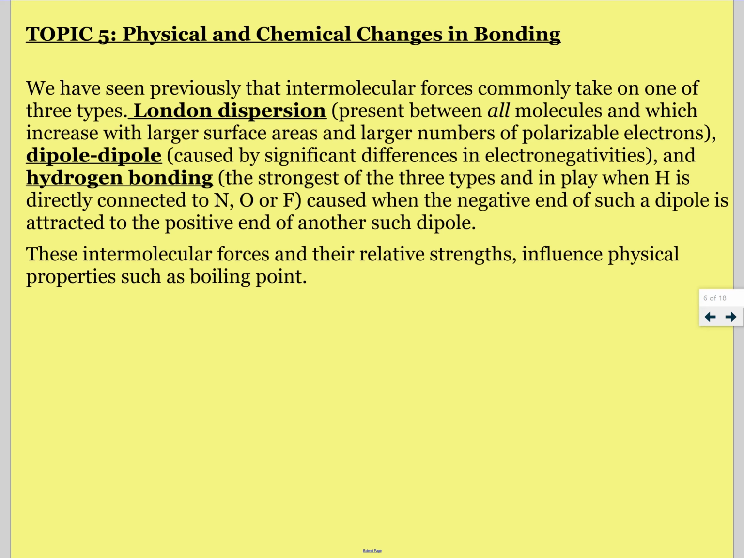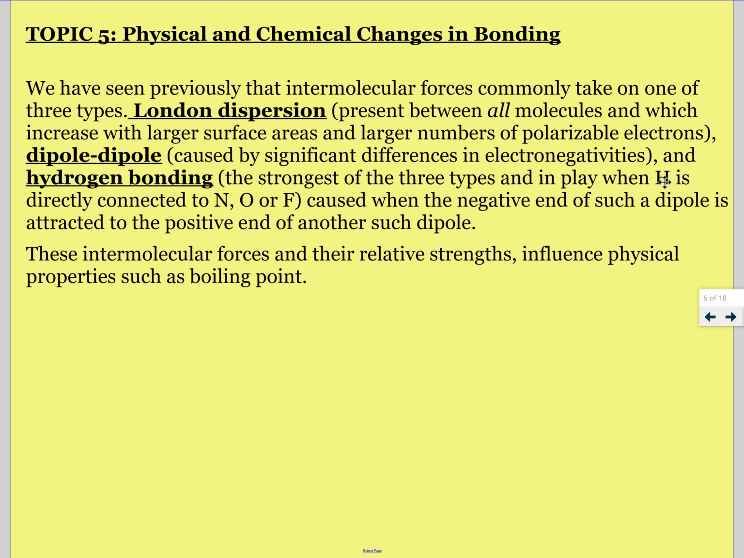In order for hydrogen bonding to happen, that hydrogen has to be bonded to a nitrogen, oxygen, or fluorine, and normally hydrogen bonding is the strongest of the three. And there's a very strong dipole because the nitrogen, oxygen, and fluorine really want those electrons, where hydrogen only has one to give away, so it ends up with a very positive part on it.